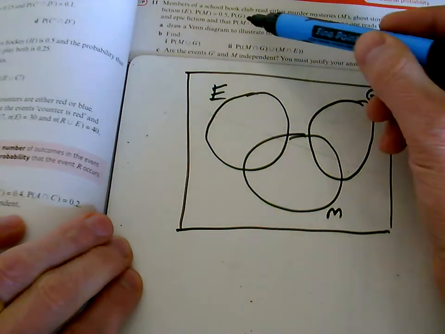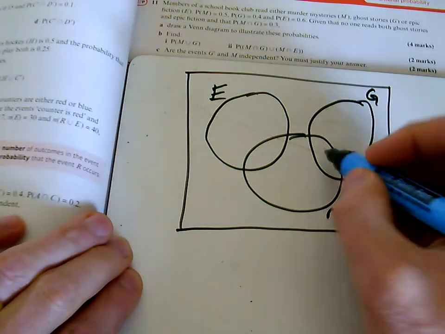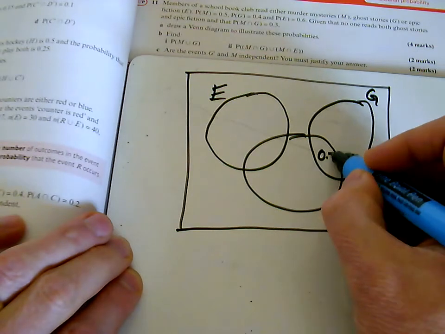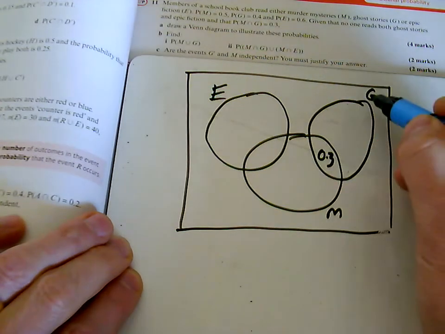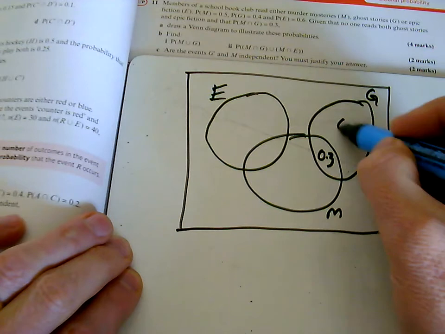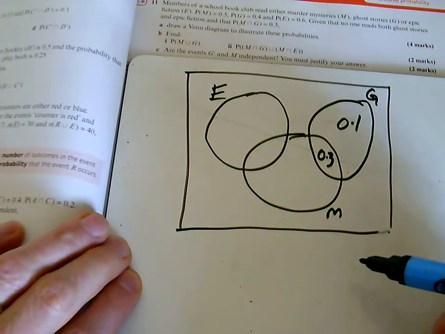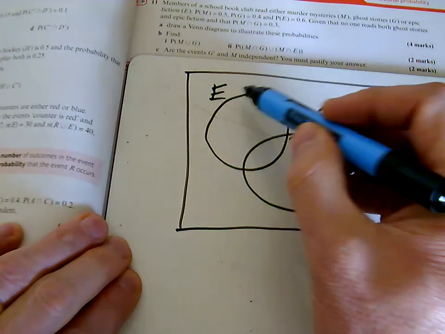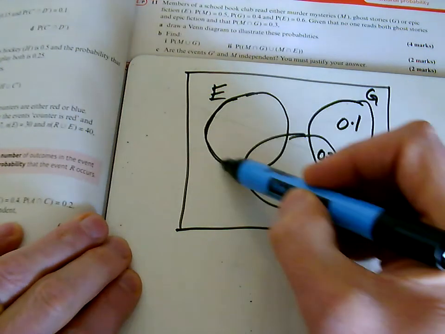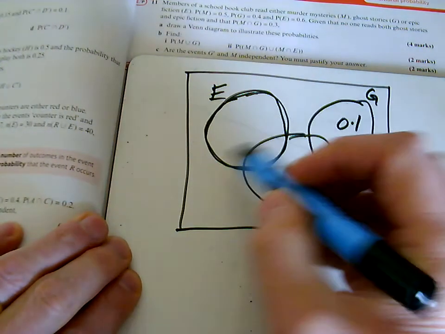We are told that mystery and ghost is 0.3, so I'll put the 0.3 there. And of course, the ghosts was 0.4 altogether, so I've got 0.1 left. Notice that we've already used up 0.4 of the probability, and this circle here for the epic fiction needs 0.6 in total.